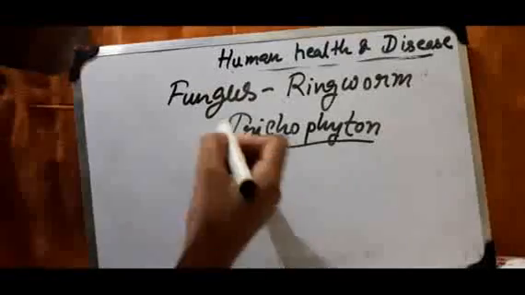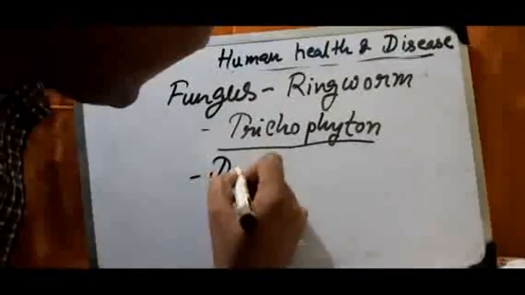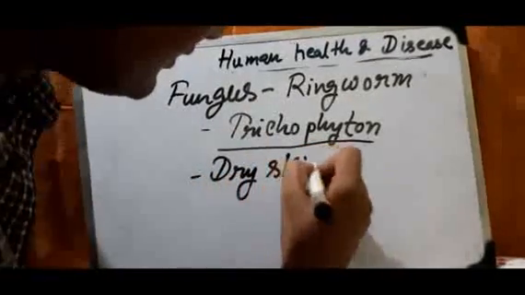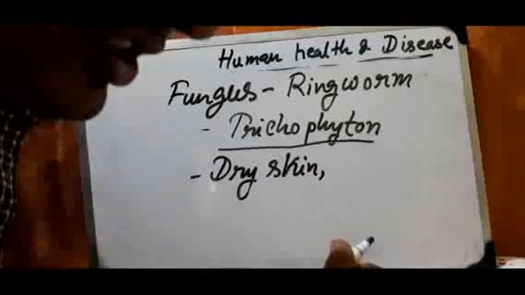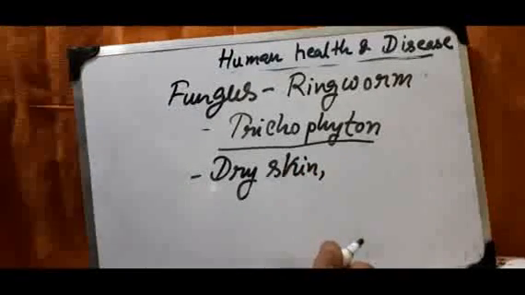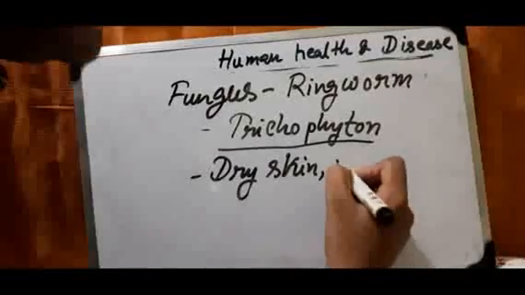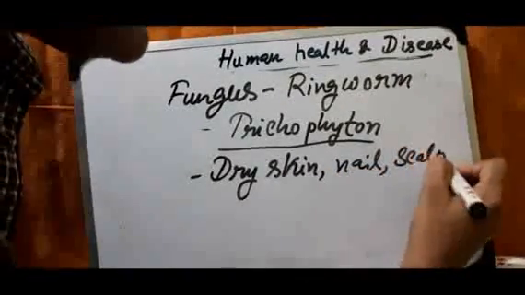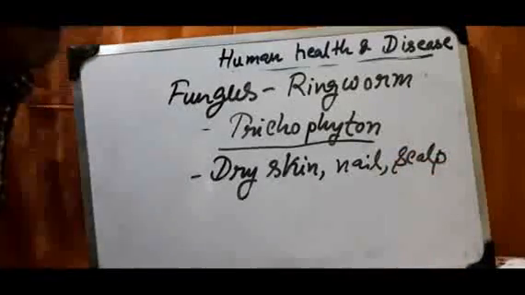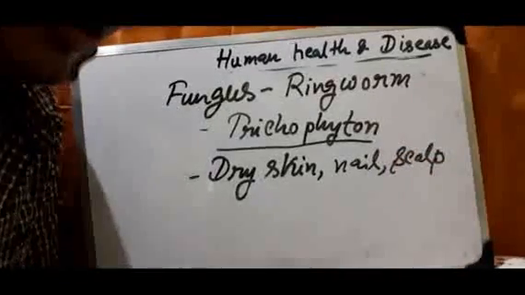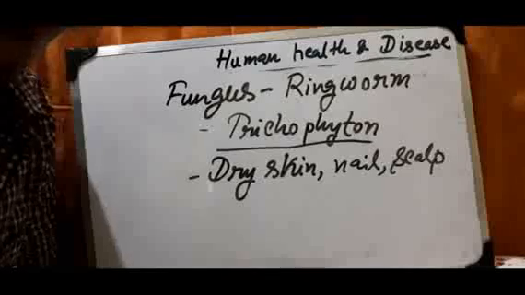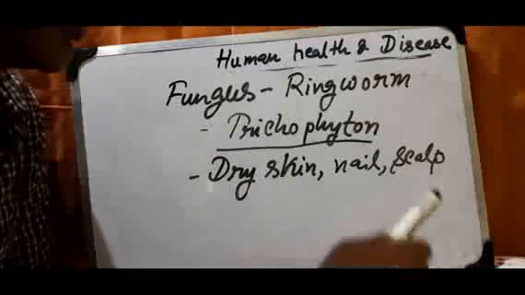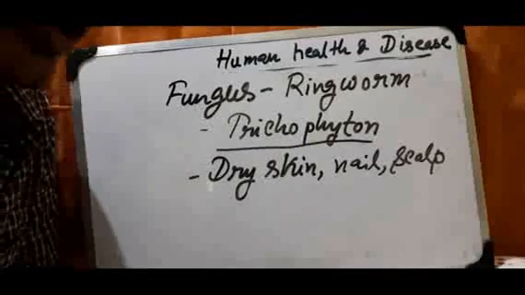So symptoms, write down dry skin, nails, scalp. Clear? So scalp, nail, skin and the body parts become dry by this.